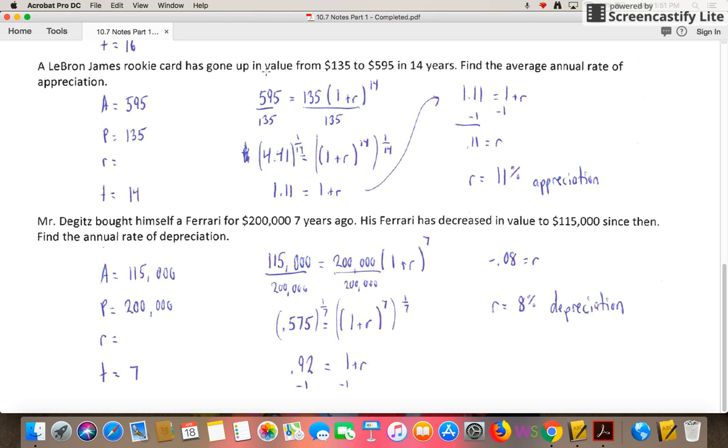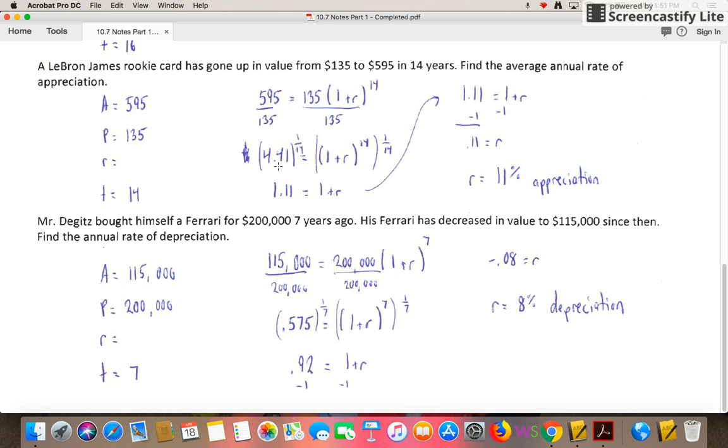Now, setting this up, my A is 595. That's going to be equal to my principal, which is 135, times 1 plus r, which we don't know, all to the 14th power. The first thing that we'll do is get rid of the number out in front of our parentheses, so go ahead and divide both sides by 135. What that leaves us with on the left side is 4.41, and on the right side it's 1 plus r to the 14. Now to get rid of that exponent of 14, we take both sides to the reciprocal, the 1 over 14. That's where that 1 over 14 is coming from.